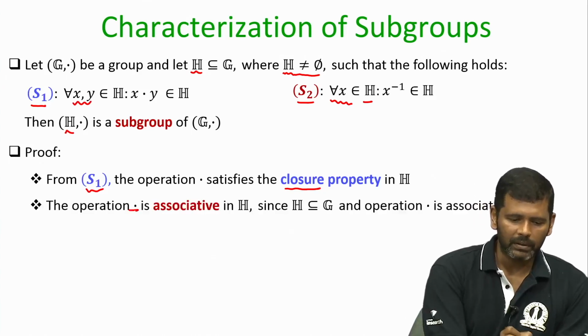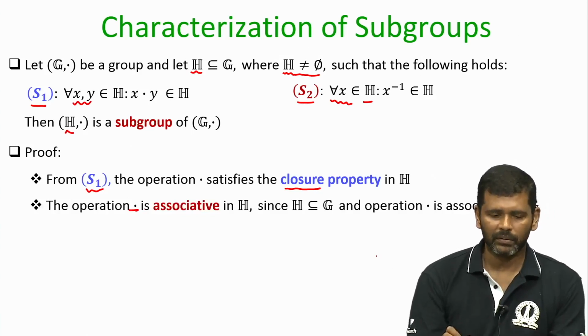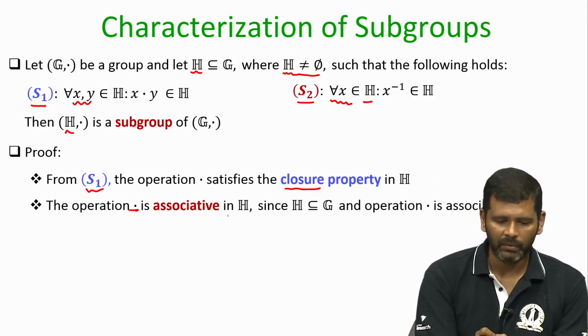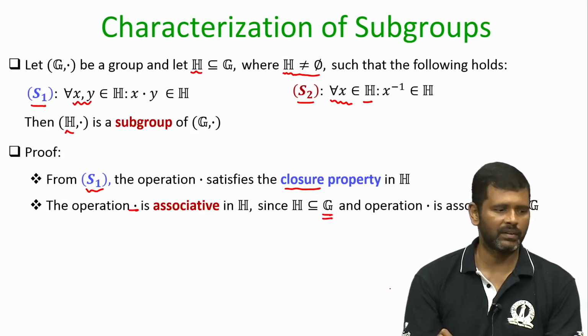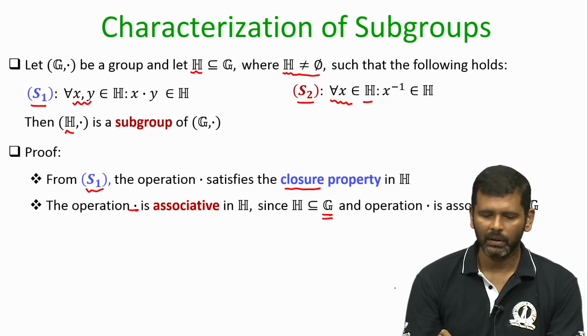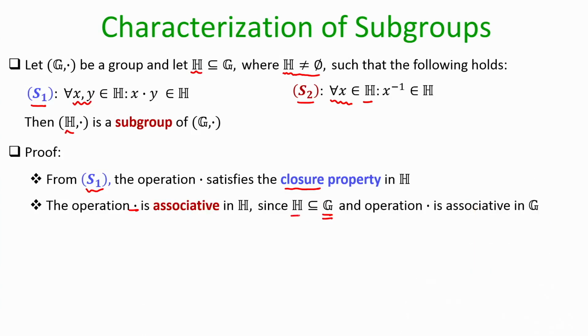The abstract operation dot was indeed associative in G itself, because G satisfies the group axioms. So, it will be associative in H as well, because the elements of H are nothing but elements of G. And closure is anyhow guaranteed in H. So, that means the operation dot will be associative in H as well.